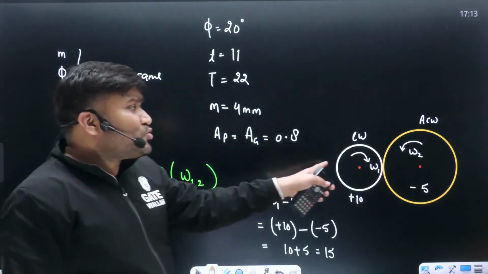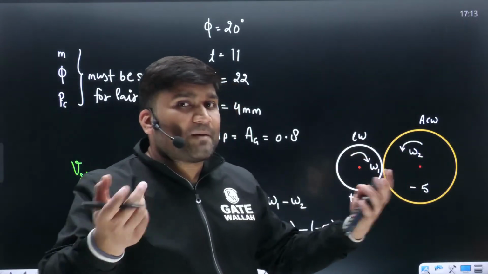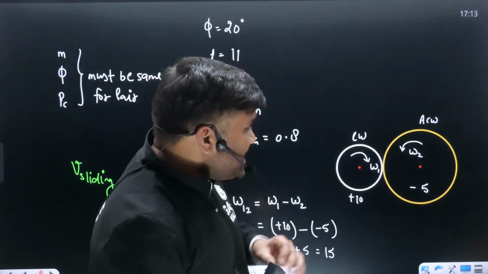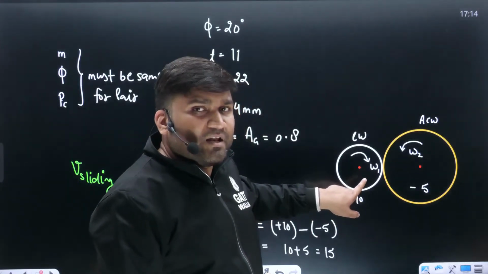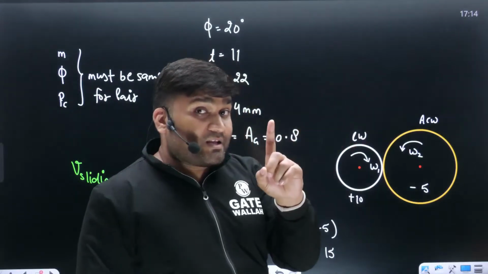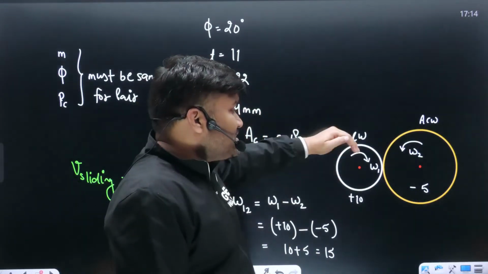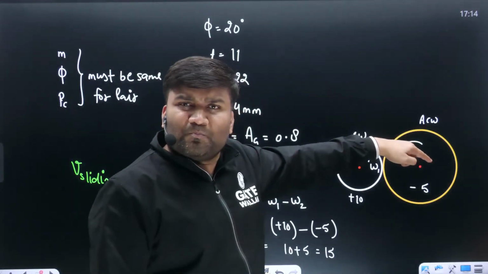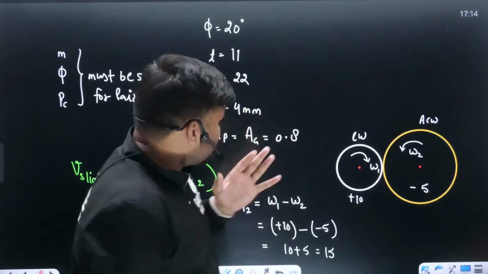What if these two gears are going to rotate in same direction? Arey bhai, internal meshing is happening. In that case, if one gear is rotating clockwise 10 radian per second, so other gear is also going to rotate in the same sense, internal gearing mein same sense. Direction is not going to change. बात समझ में आ रही है? So this is plus 10, this will be plus 5. Things will be subtracted. Keep this thing in mind.